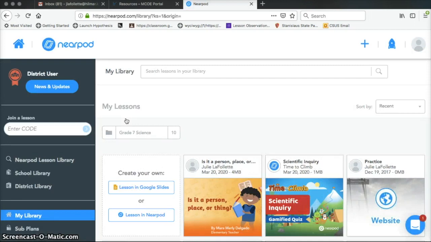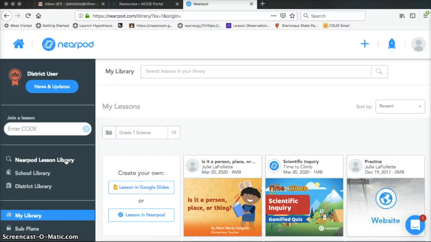All right, so now what we have is a series of lessons that we can look at. Over here on the left, if you are a free user, so in the future when you no longer have county access to Nearpod, you will have access only to this Nearpod lesson library. If your school decided to purchase an account with